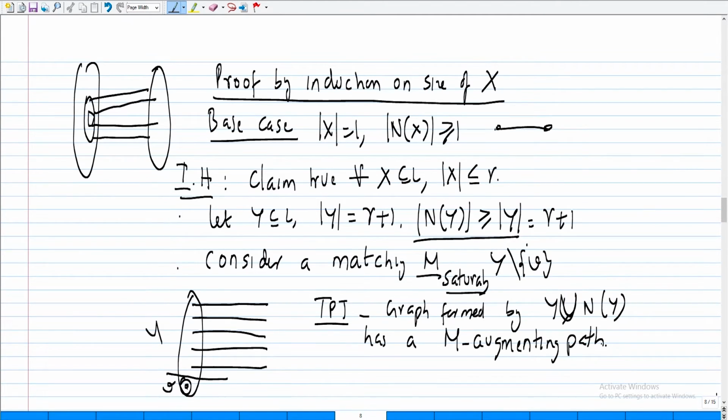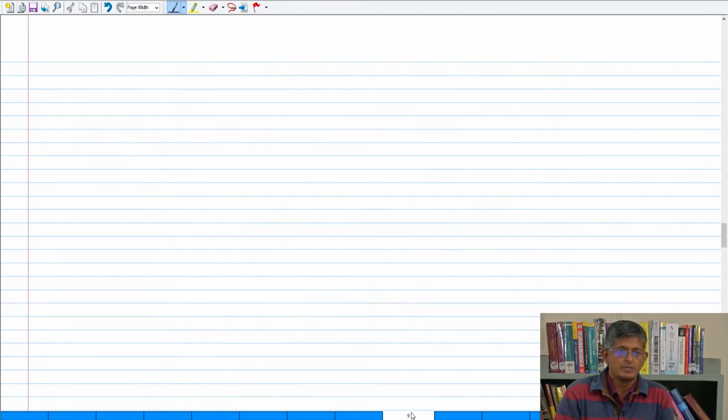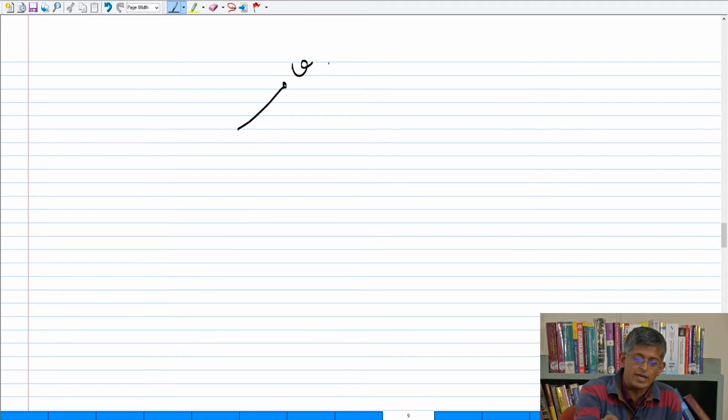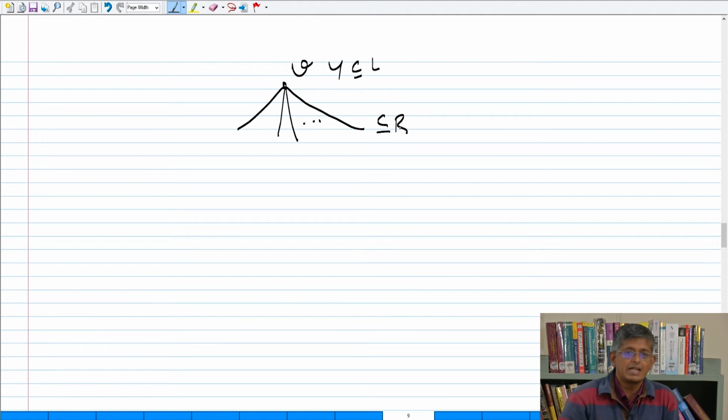It's the same type of argument that we saw earlier about whether a certain matching is a maximum matching or not. So it's a repeat of that argument. Let us start at v. v is unmatched under M. So you look at all the neighbors of v. v is in Y, and Y is in the left hand side. This is all the neighbors of v which are on the right hand side. There are no edges within one side at all.